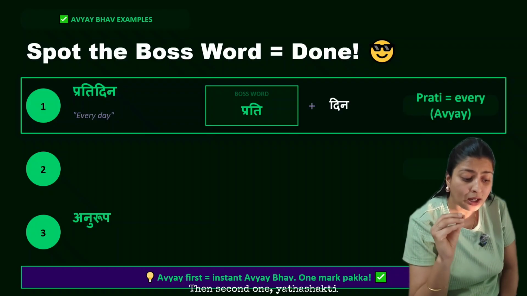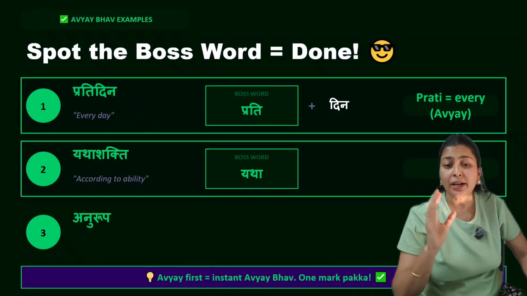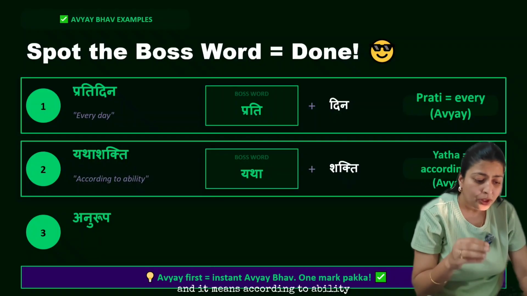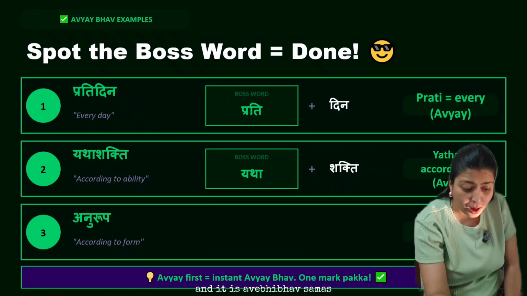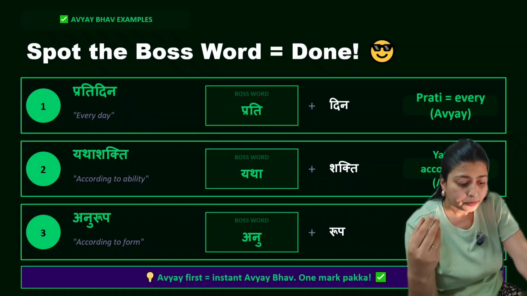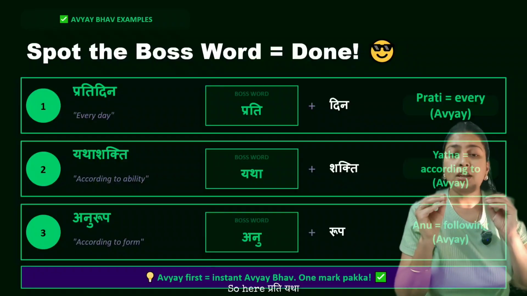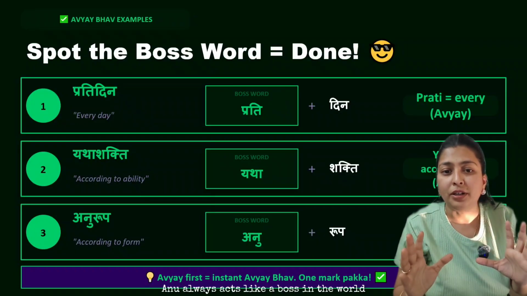Then second one, Yathashakti. So here Yatha is boss. So Avyayibhav Samas, and it means according to ability. Then third one is Anurup. Here Anu is boss and it is Avyayibhav Samas, and Anurup means according to him. So here Prati, Yatha and Anu always act like a boss in the word.